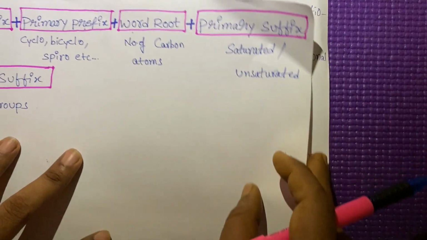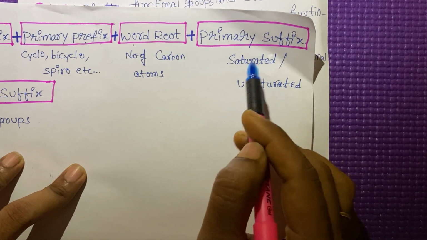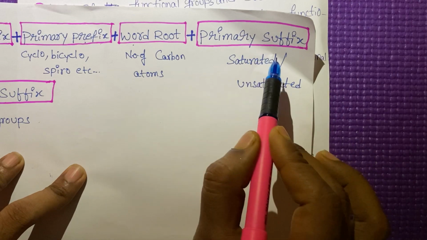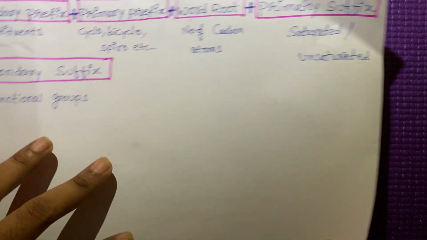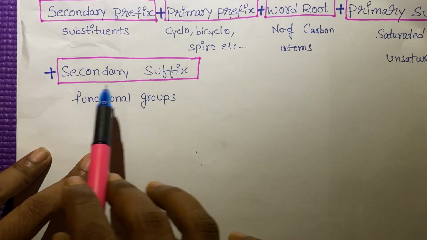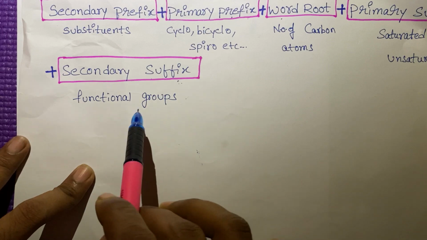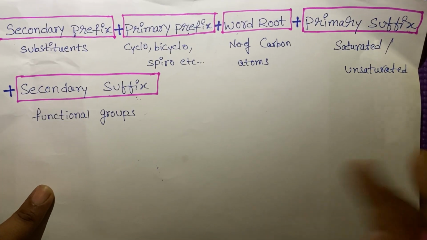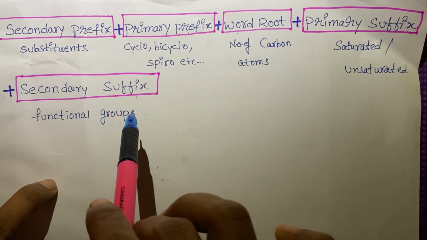Okay. Then suffixes. Primary suffix tells whether the hydrocarbon chain is saturated or unsaturated. The primary suffix tells us the saturation. Okay. Then go for the secondary suffix. Secondary suffix is functional groups. If there is any functional group, then you use the secondary suffix. Otherwise, no need. We should not use all the prefixes and suffixes for the given compound.